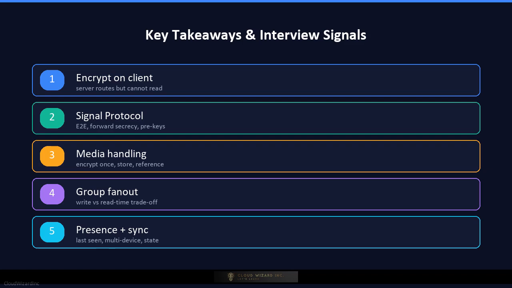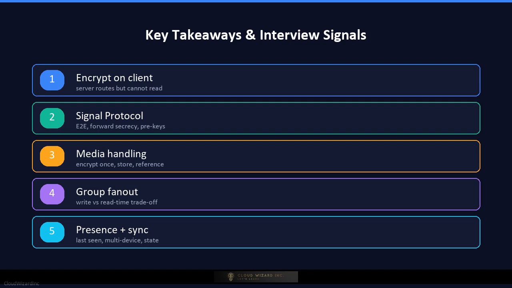Key takeaways for your interview. First, WhatsApp is fundamentally a distributed real-time routing and storage problem. Encrypt on the client, store and forward on the server, and deliver with low latency. Second, end-to-end encryption is the headline feature, so be ready to explain the Signal Protocol, pre-keys, forward secrecy, and why the server cannot read messages.